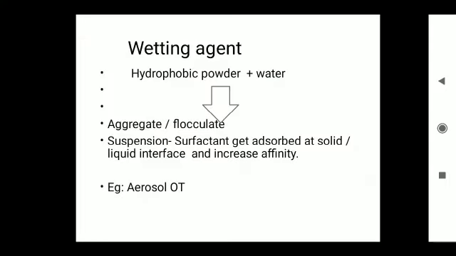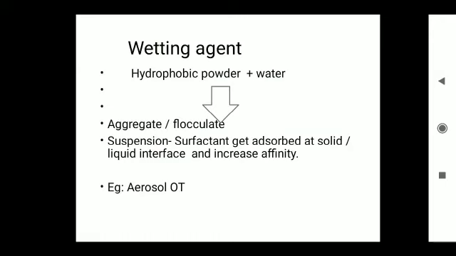Some of the surfactants also act as wetting agents. Generally, hydrophobic drugs mixed with water tend to form aggregates, flocculates or agglomerates.